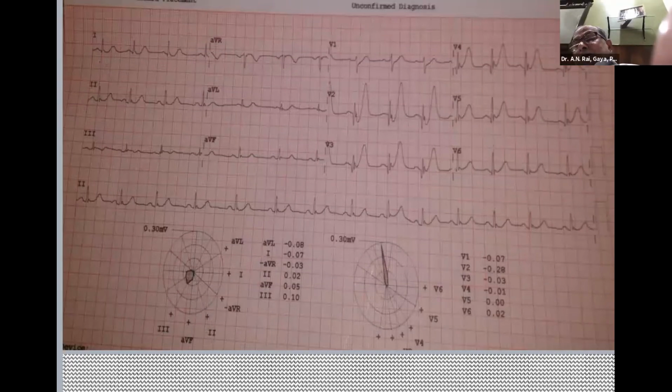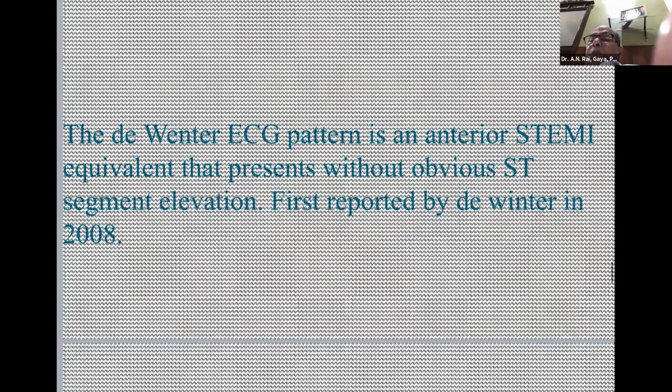The time is 4 hours, so the patient is not fit for primary PCI. Two hours, 120 minutes, have passed. So actually we should thrombolyze because this is a myocardial infarction equivalent. It is also known as the De Winter phenomenon. We call this ECG pattern the De Winter pattern, and this patient was thrombolyzed.